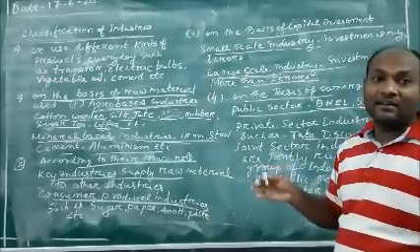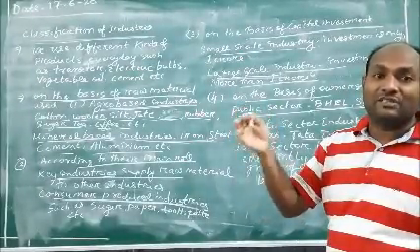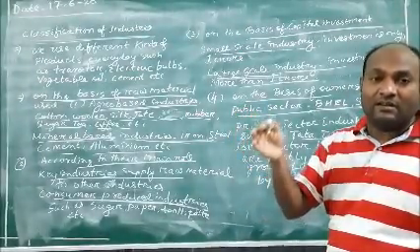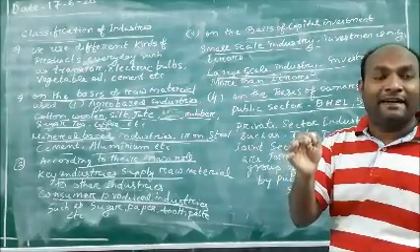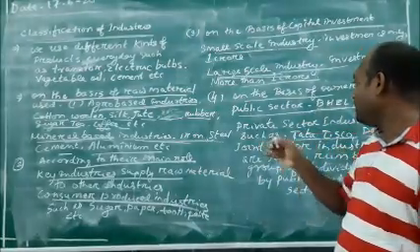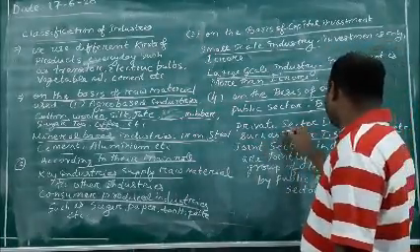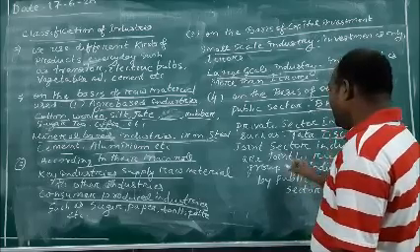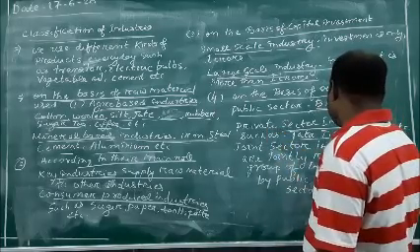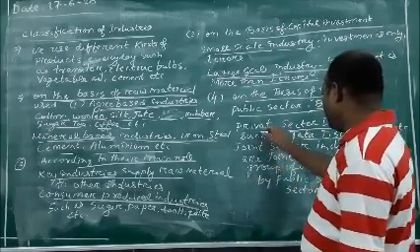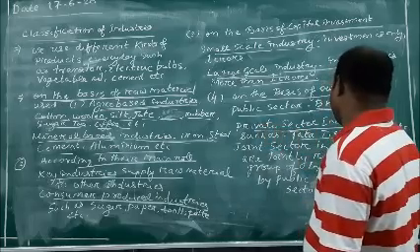All these are large scale industries which are run by private individuals. That is why it is called the private sector.